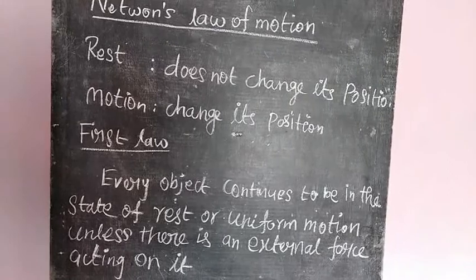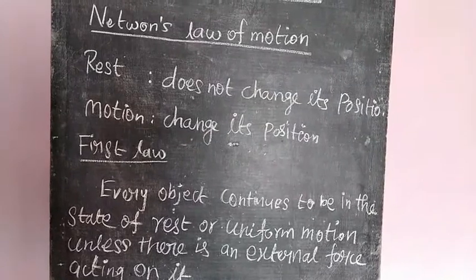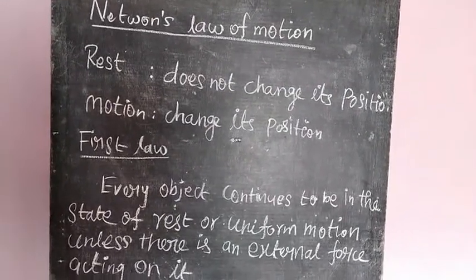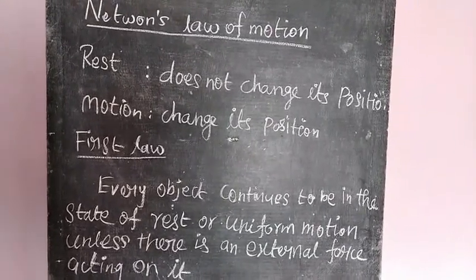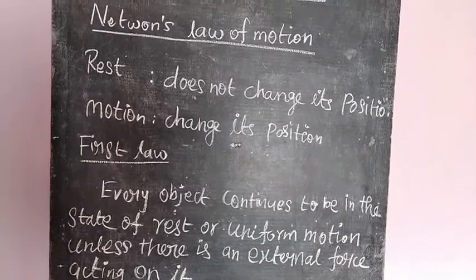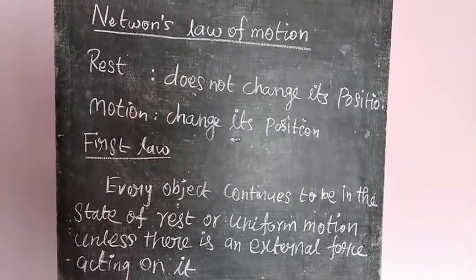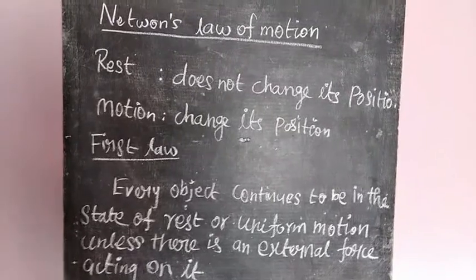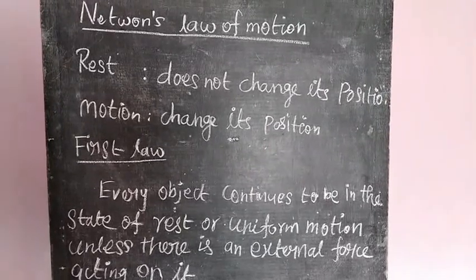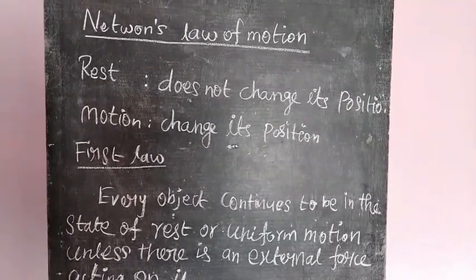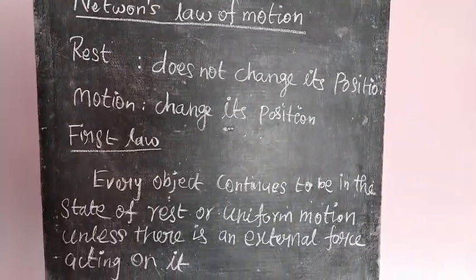Then oscillatory or vibratory motion, the to-and-fro motion. A body that moves back and forth about a mean position is called oscillatory or vibratory motion. Example: oscillation of a simple pendulum, oscillation of a plucked string. Random motion: an object moving with different speeds and in different directions, a zigzag motion, is called random motion. Example: vehicles moving in heavy traffic.